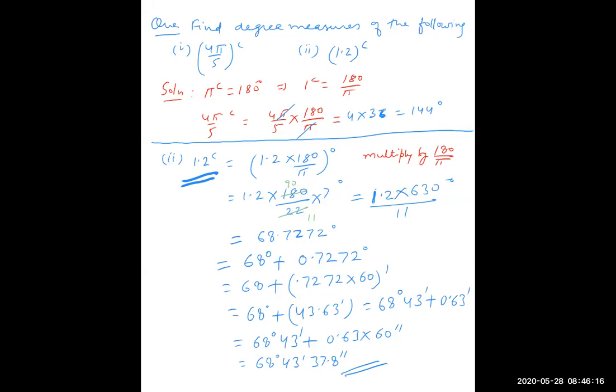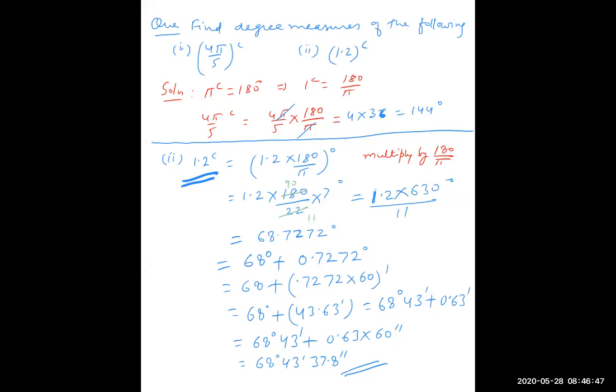See what we are doing, 1.2 radian. First of all, see the steps. First step is multiply by 180 upon pi. So 1.2 into 180 upon pi. Next, put the value of pi, 22 upon 7 or 3.14, whatever is given. If not given, you can choose 22 upon 7. Then divide this, so simplify it in decimal. You will get